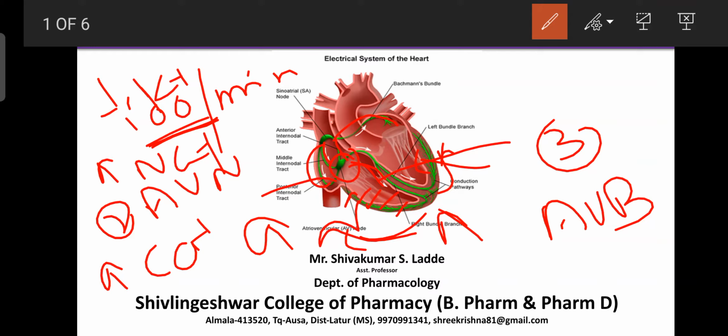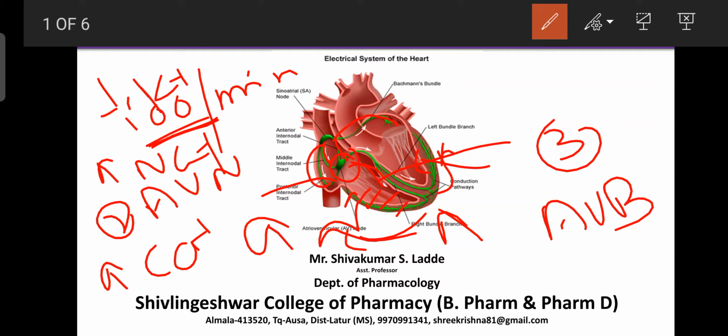If it is more than normal, that condition is known as arrhythmia. Arrhythmia is a regular or irregular rhythm of the heartbeat where the heart rate is more than normal. Arrhythmia occurs due to abnormal function of the SA node.